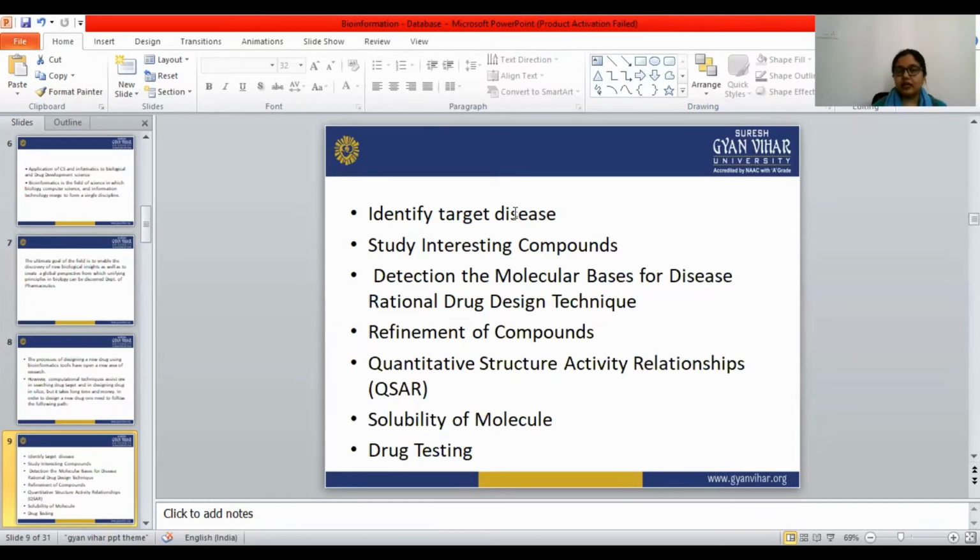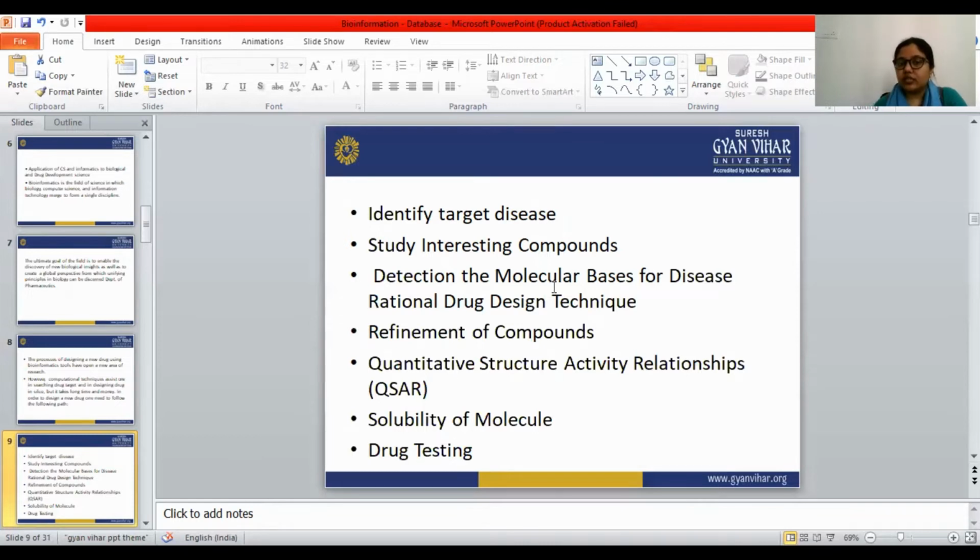The second is to study interesting compounds that are related to the particular disease.